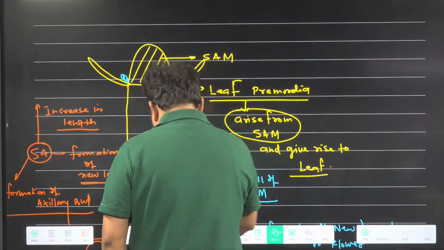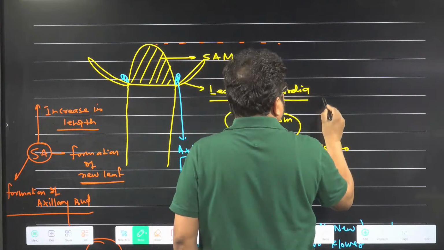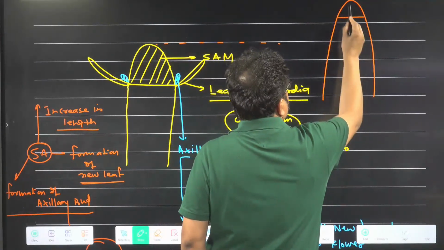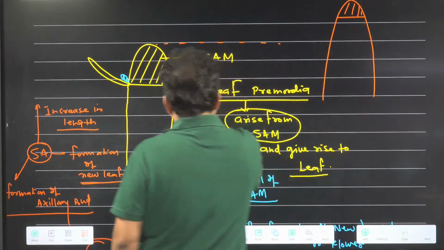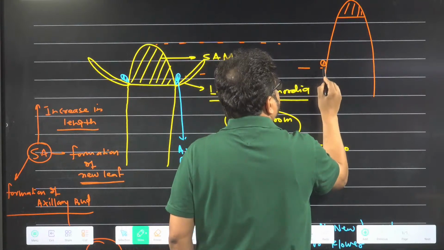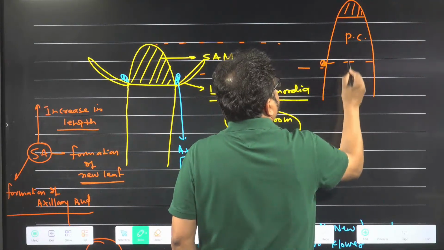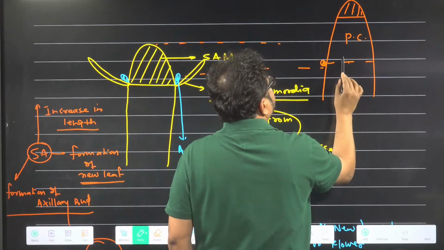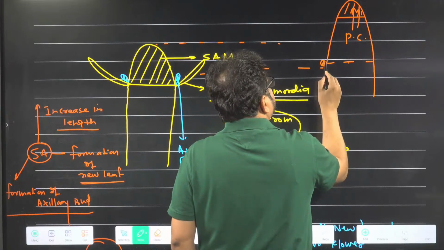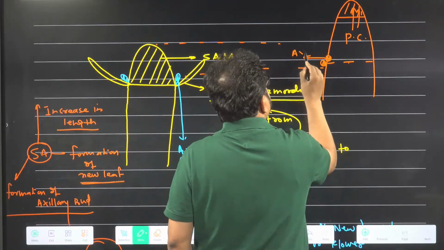Suppose that this is the older SAM, and now the plant undergoes growth. Now here is the shoot apical meristem. In this region some of the cells get left behind, and these are permanent cells. Most of the SAM cells shifted here, and some of the SAM was left behind, and here it is forming which one? Axillary bud.